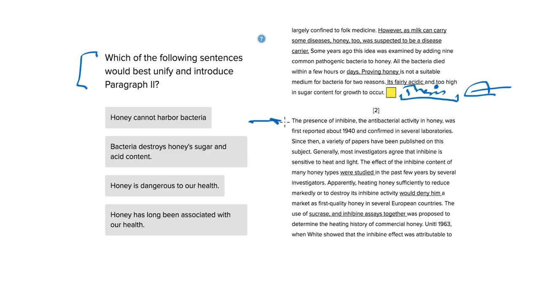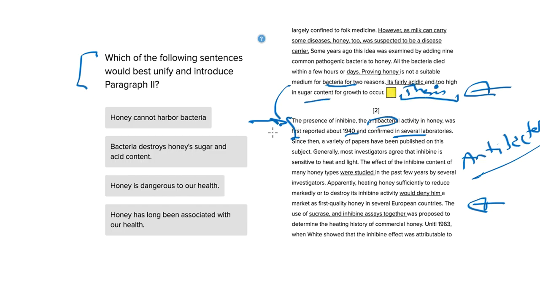And there's only really one body paragraph, and this is a topic sentence. We're talking about the fact that we've got antibacterial in honey that was first reported in 1940 and then confirmed in several laboratories. So what do we know about this antibacterial property of honey? That's what this passage is going to be trying to discuss. So we want to jump in here from describing that honey is not a suitable medium for bacteria because it's acidic and too high in sugar content for growth, to just talking about the fact that bacteria was discovered at some point and then confirmed over and over as time went by.